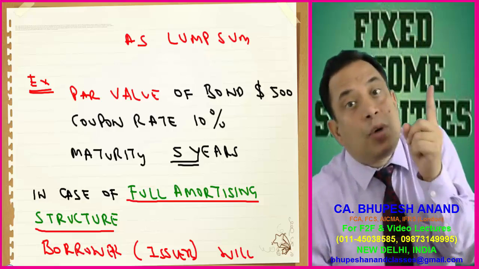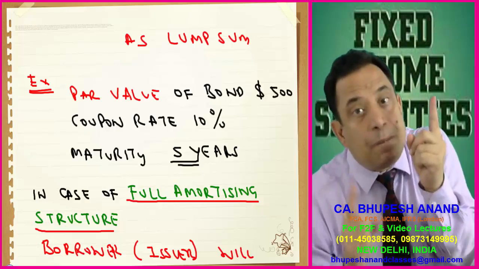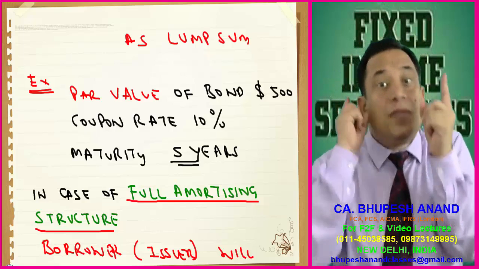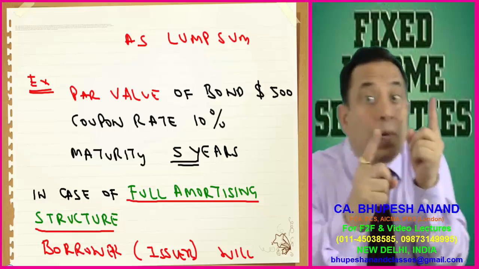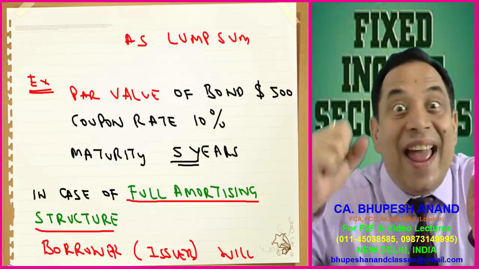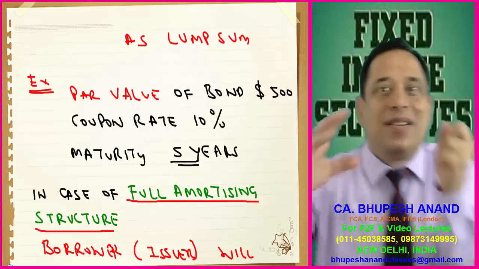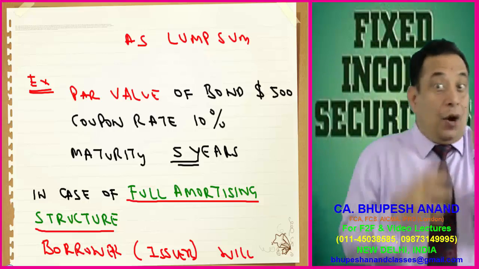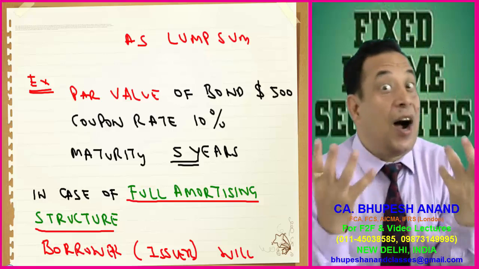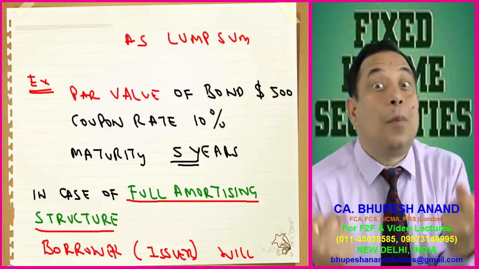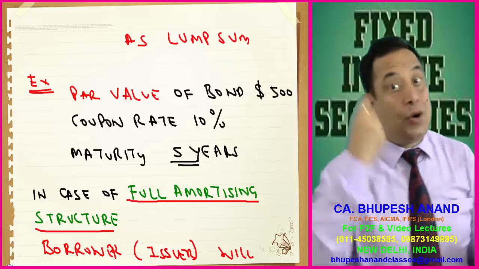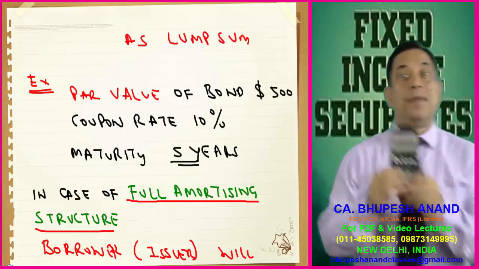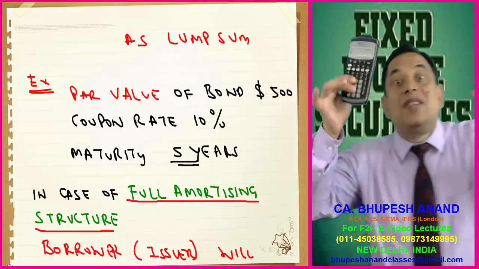In case of full amortizing, I will be repaying this $500 million principal along with interest, along with coupon, in equal annual installments. For that, I first have to calculate how much is the equal amount which a borrower has to pay. Please take out your calculators, because I can calculate the PMT payment, that is, how much is the equal payment.